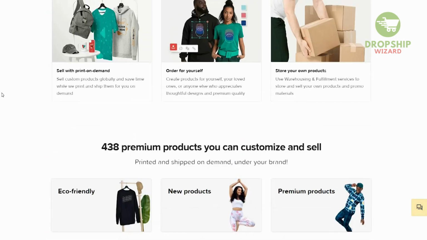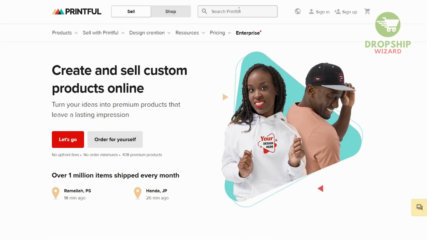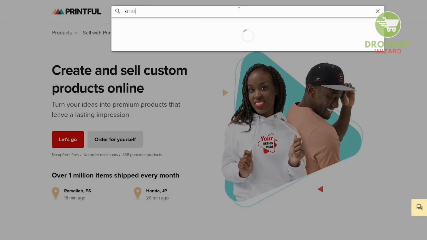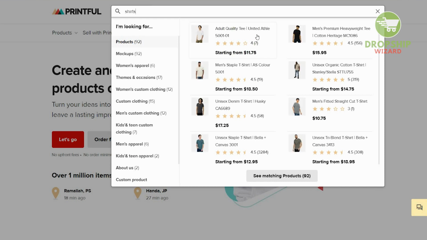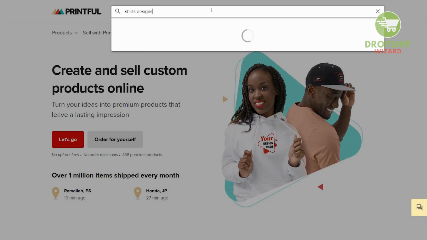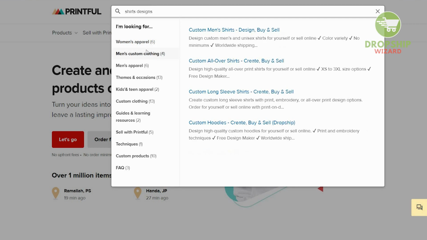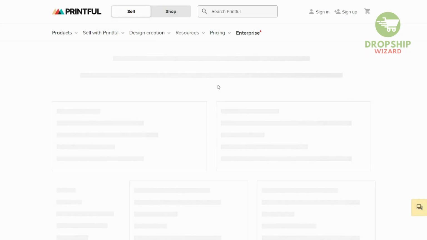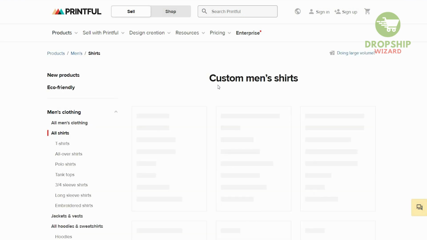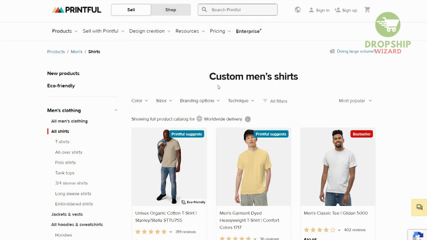So basically, once you've done it, all you need to do is search for different products. For example, if you search for shirts, we will get different shirts that are available. One of the major things I personally believe with shirts is the shirt's logo or design. So let's search for shirt designs, and that is going to give us a complete breakdown of the different shirts that are available. We're going to go for the men's custom shirts over here, and once we click on that, we'll be able to see the different designs that are available on Printful. These are shirts which customers and organizations have made, which people are actually interested in buying.